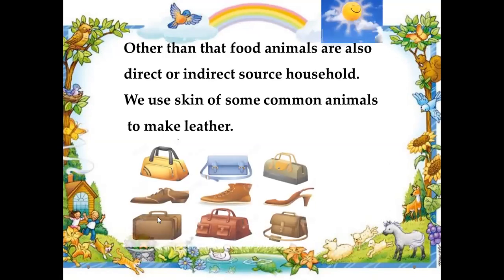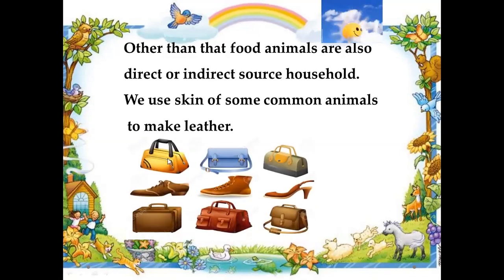For example, look here, there's a bag. We use leather to make bags, and the shoes of men and women. Leather is also used in making jackets, keychains, and many other things.